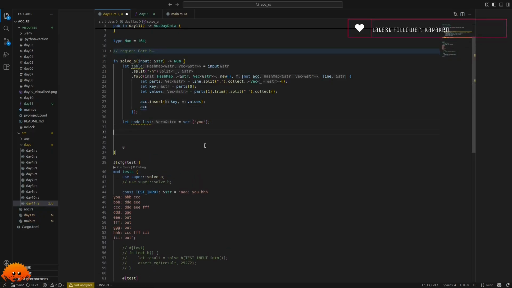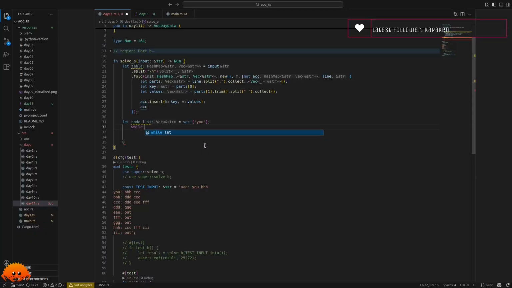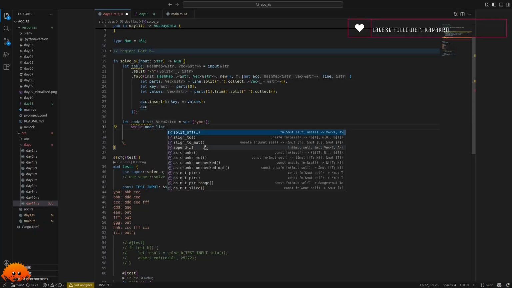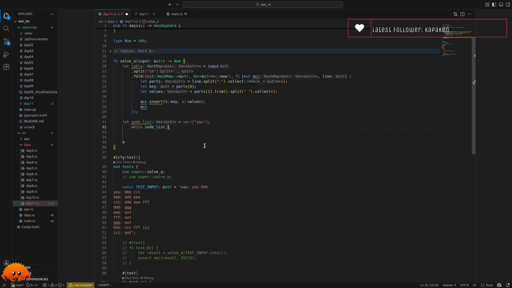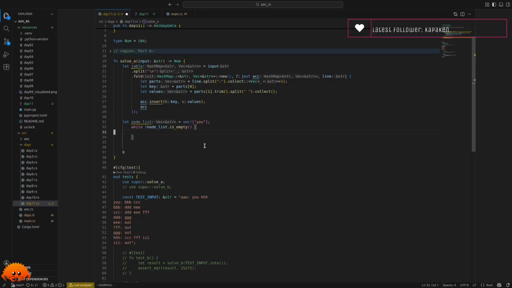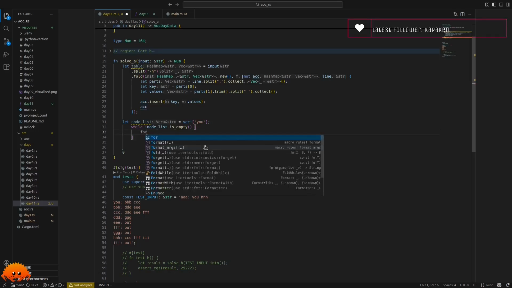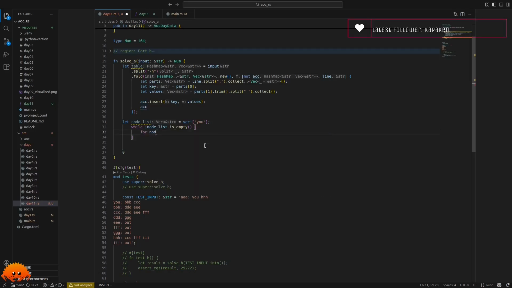And then we say while node list is not empty. So is empty, not. So while this is the case, we do the following. We iter over the node list. So for node in node list.